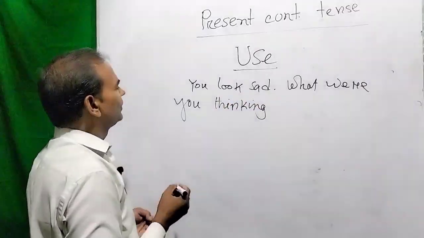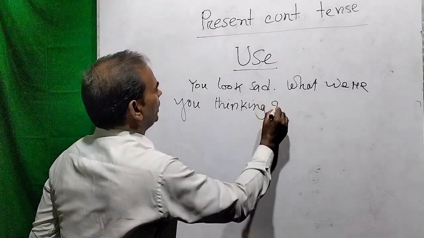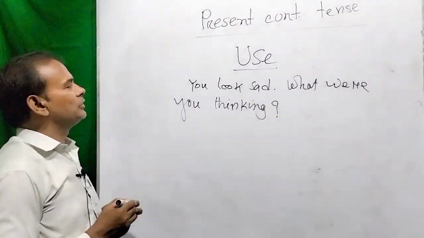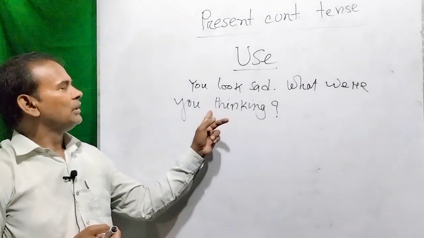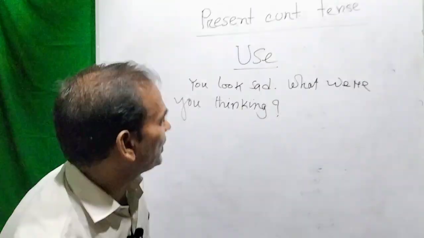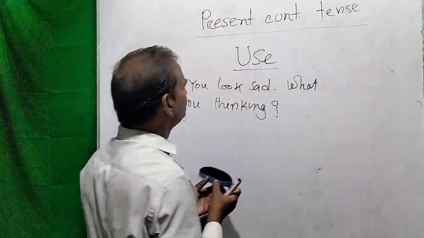Dear viewers, what are you thinking? You look sad. What were you thinking? So, what are you thinking?